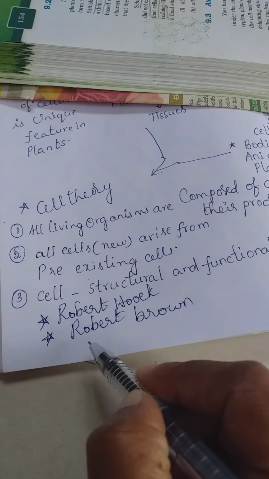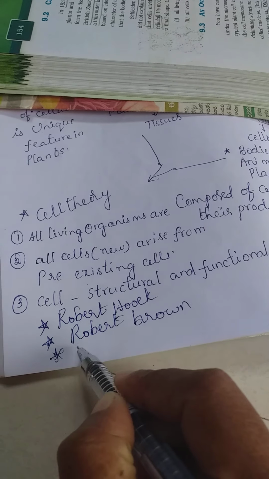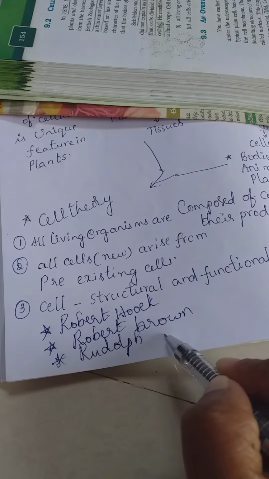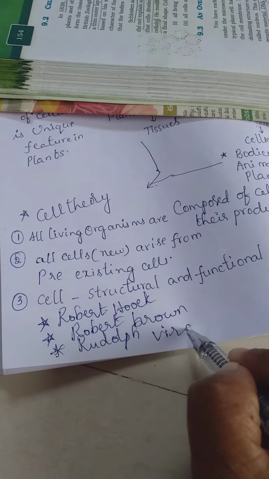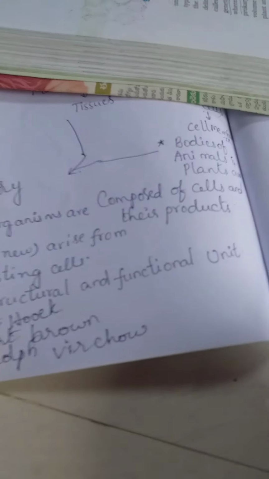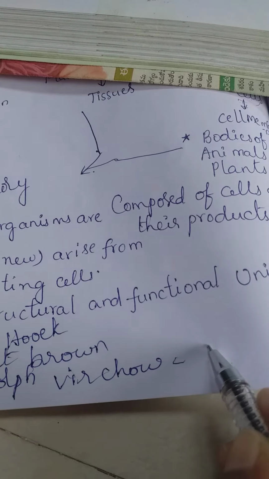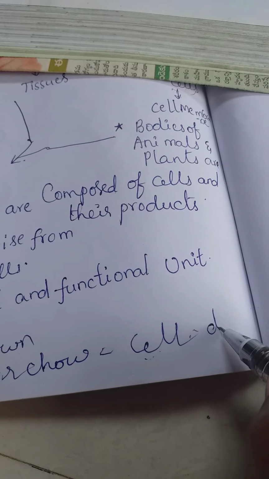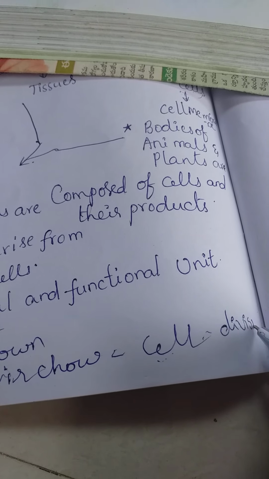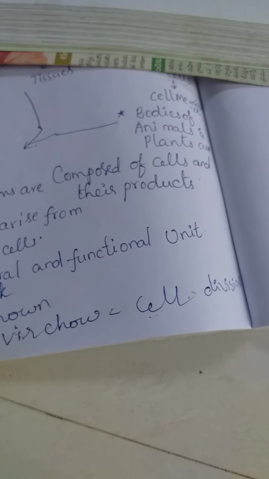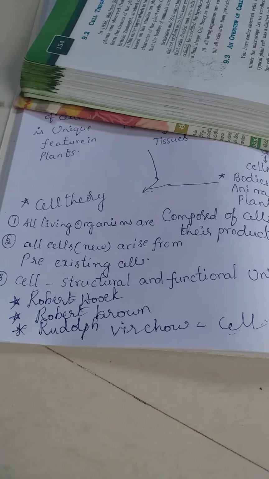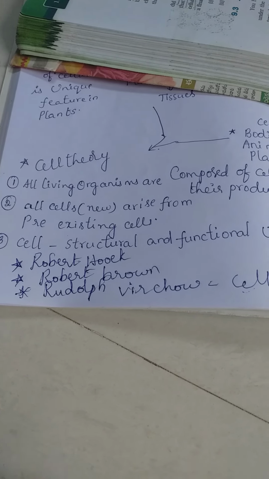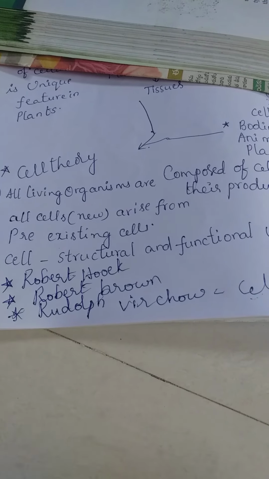And then another person known as Rudolf Virchow. He observed cell division for the first time. Okay, so he is the one who stated that new cells arise from pre-existing cells.